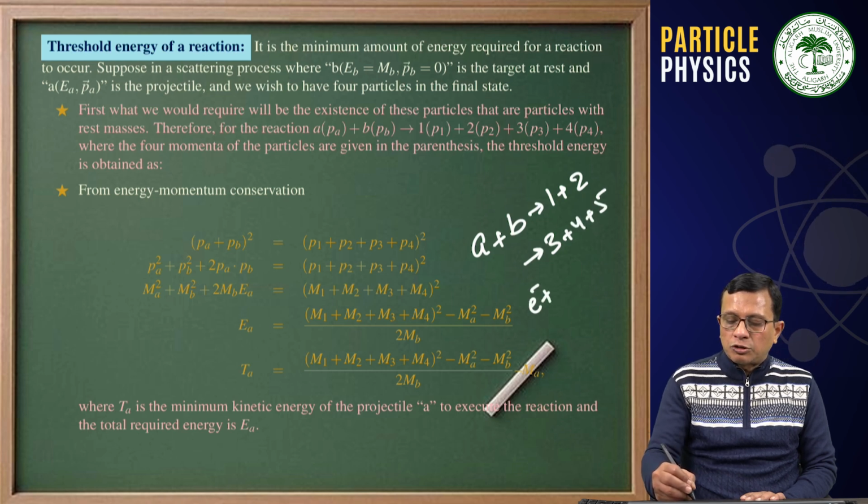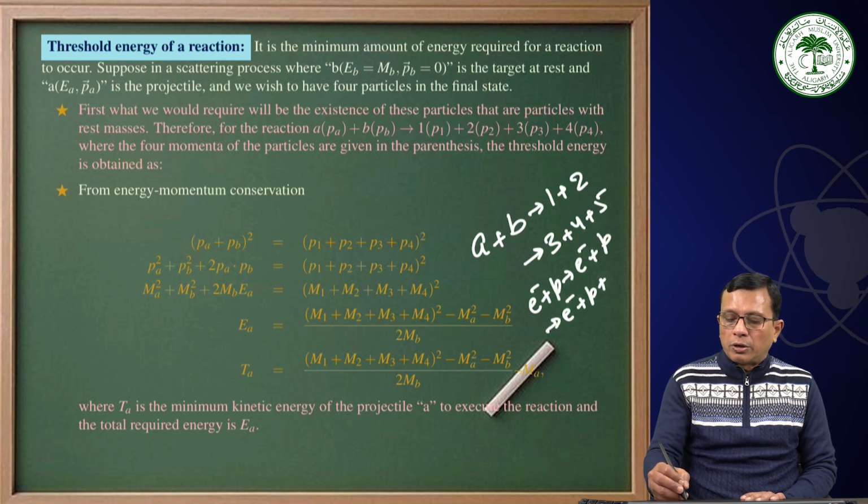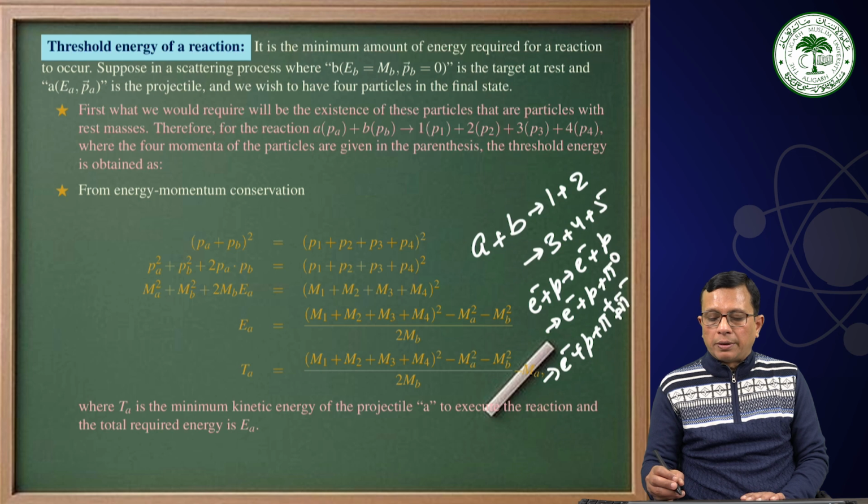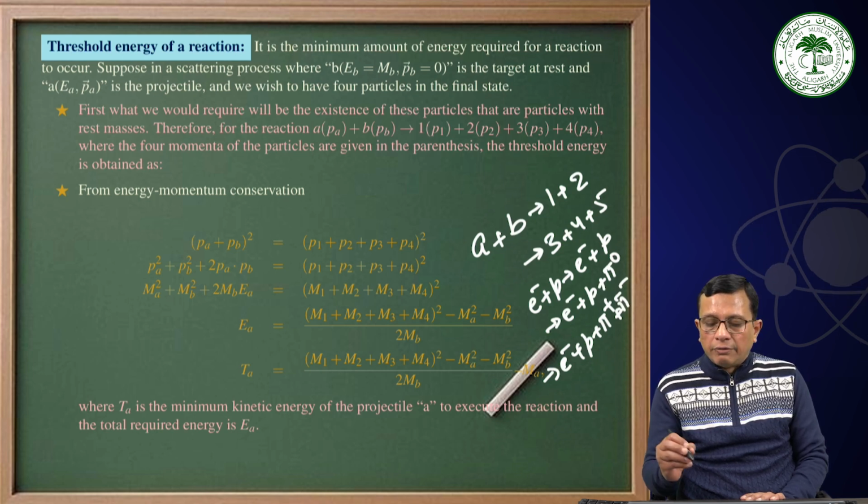For example, an electron and a proton can give me an electron and a proton in the final state. It can give me an electron, a proton and a pi 0 in the final state. It can give me an electron, a proton, a pi plus and a pi minus in the final state. But the energy requirement in each case will be different.